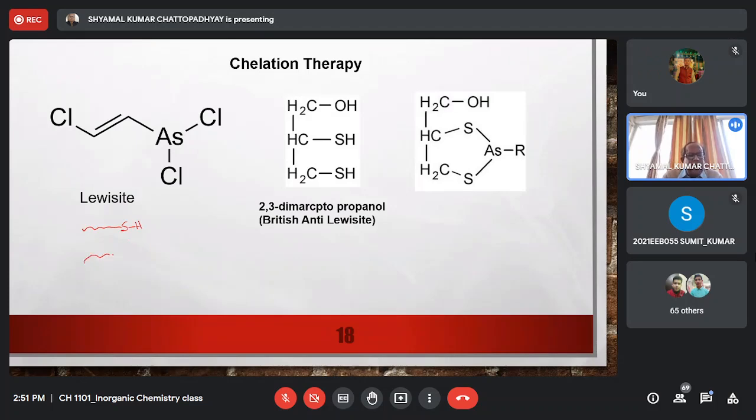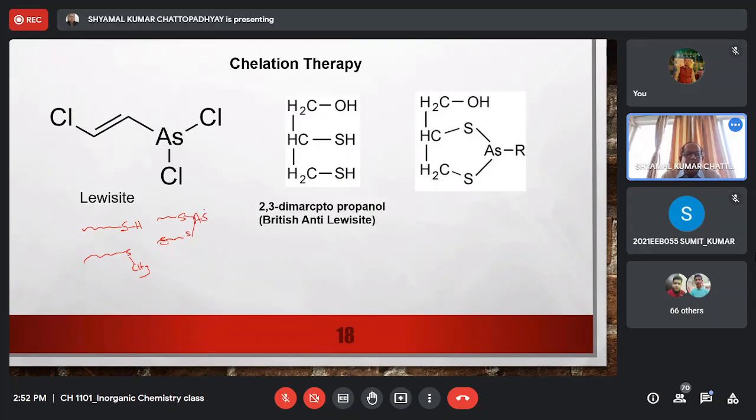Now, since arsenic is a soft metal ion, and arsenic's oxidation state here is +3, what Lewisite used to do is attack very important proteins and enzymes in our body, and it used to block the sulfur containing amino acids.